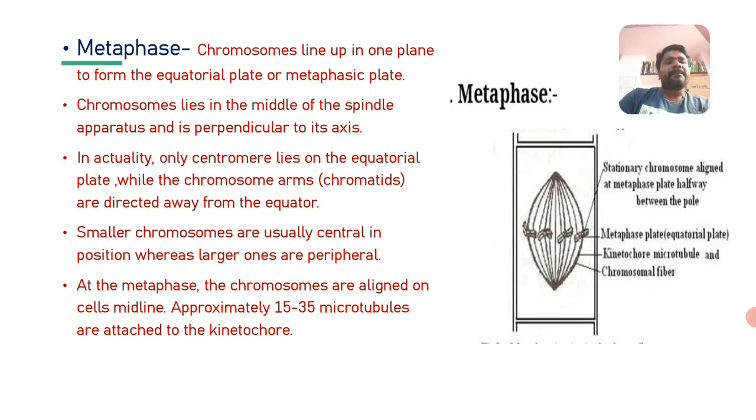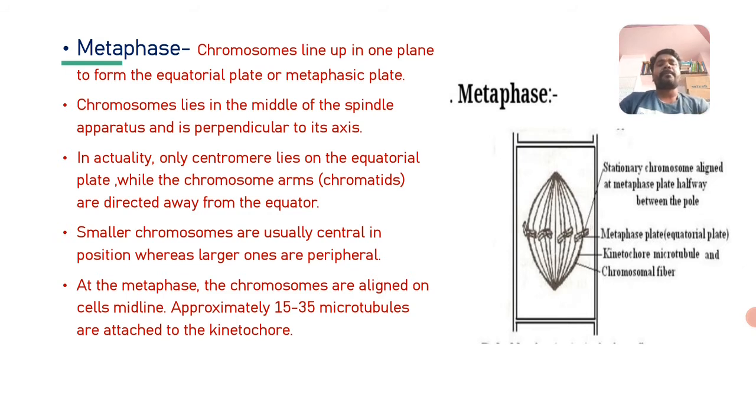Chromosomes lie in the middle of the spindle apparatus, where they are arranged perpendicular to its axis. There are two axes, an upper axis and a lower axis, no? So they are perpendicular to that axis. Spindle fibers are formed, and those spindle fibers are attached to the centromere of these chromatids, chromosomes.